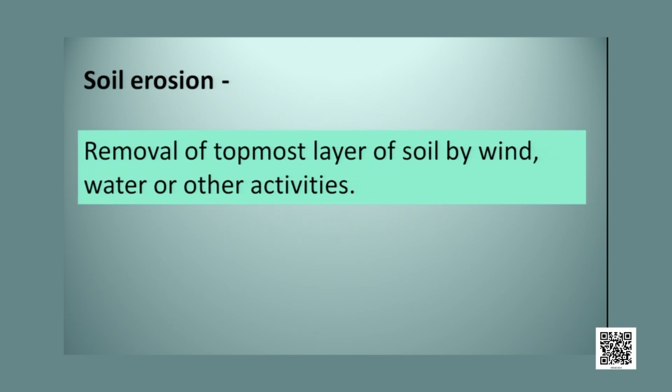Then friends, soil erosion. What is soil erosion? Removal of the topmost layer of soil by wind, water or other activities is called soil erosion. The wearing away of the topmost layer of the soil is called soil erosion. Then what are the effects of soil erosion?